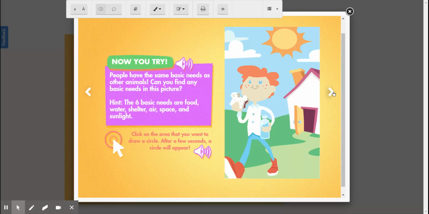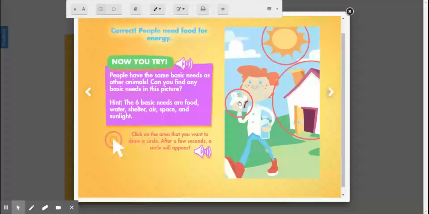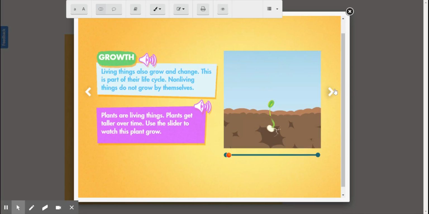Now you try. People have the same basic needs as other animals. Can you find basic needs in this picture? Yes, shelter is one of the basic needs. What about this one? Sunlight. We also need peanut butter and jelly, or just food, is a basic need. We need water. We need air. Nice job, guys.